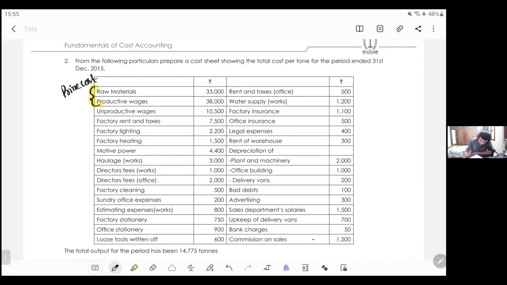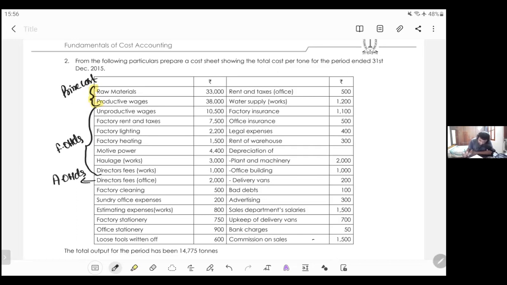Next, unproductive wages, factory rent, factory lighting, factory heating, motive power, haulage, director's fees works. So till here, all the things form part of factory overheads. Next, director fees office is the same, so it will form part of admin overheads.